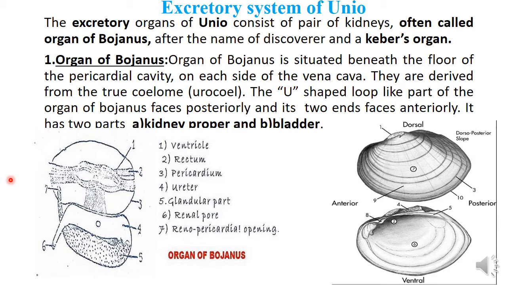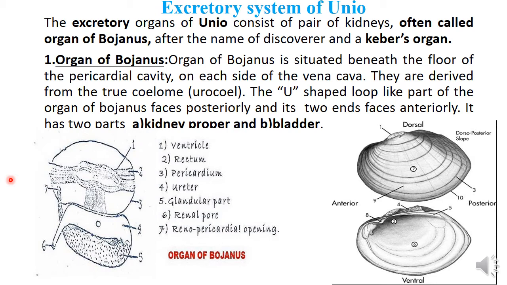After absorption throughout the body, the end products formed from protein are ammonia, uric acid and urea.